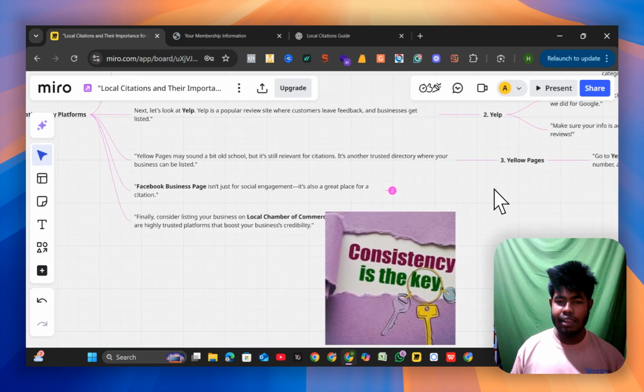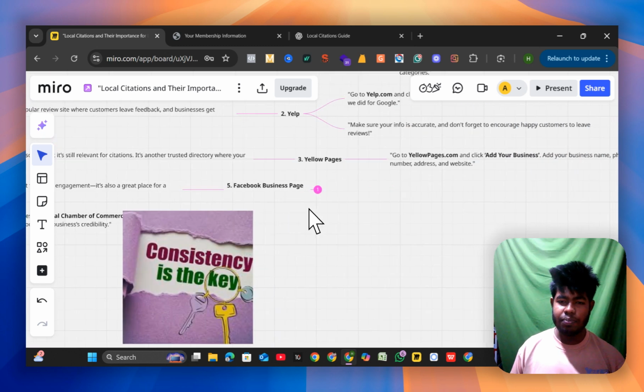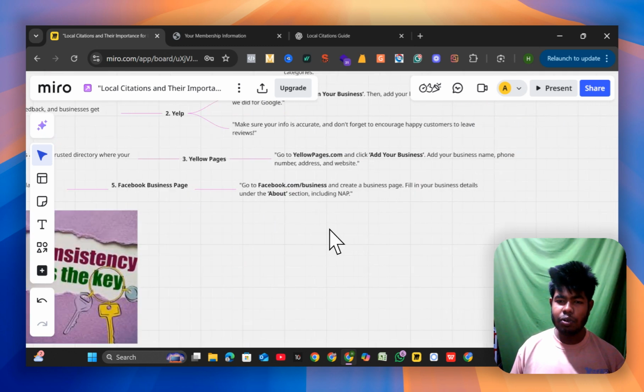Facebook business profile isn't just for social engagement, it's also a great place for a citation. Number five is Facebook business page. Go to facebook.com/business and create a business page. Fill in your business details under the About section, including name.